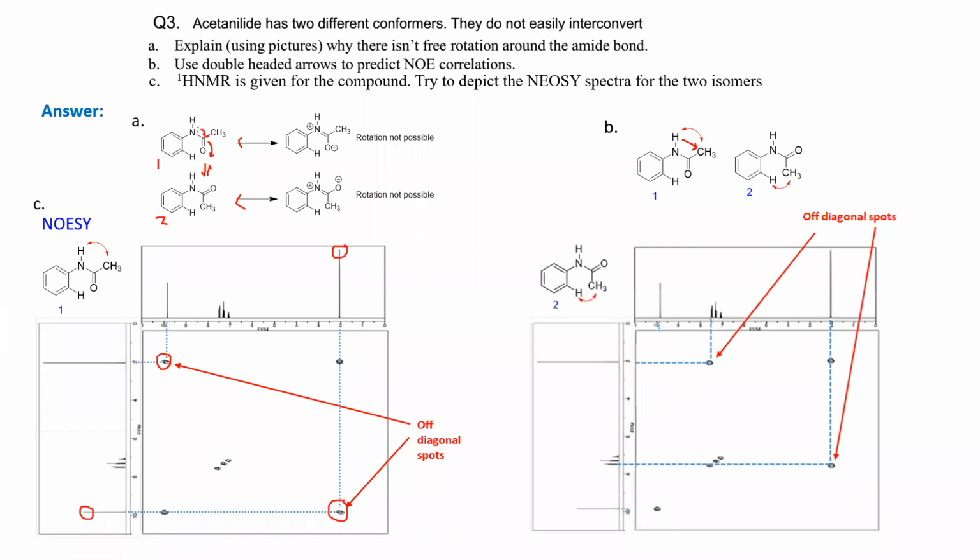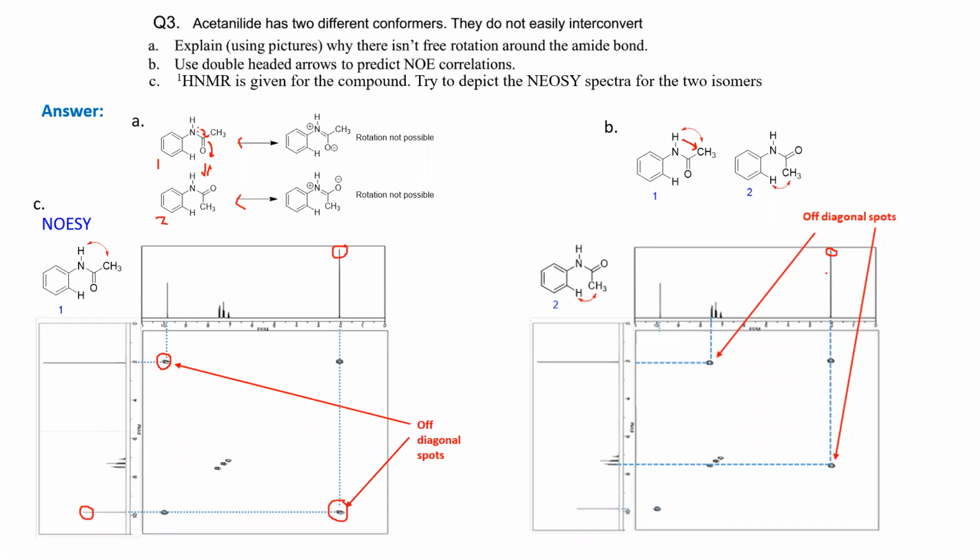For the second compound, you have this aromatic proton and the methyl proton. They are interacting, okay, through space. So you will have the common spot, the diagonal region. Now methyl you can easily track out. So this is the methyl on the x-axis.